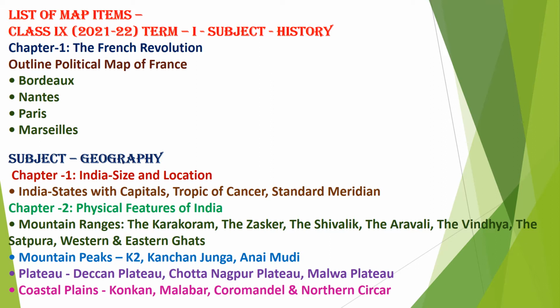From geography, chapter 1 will be India, Size and Location. From that, Indian states with capitals, Tropic of Cancer, standard meridians will be asked. You have to mark or locate these on the map. Then chapter 2, Physical Features of India: mountain ranges, the Karakoram, the Zaskar, the Shivalik, the Aravallis, the Vindhyas, the Satpuras, the Western and Eastern Ghats; mountain peaks, K2, Kanchenjunga and Anaimudi; plateaus, Deccan Plateau, Chota Nagpur Plateau and Malwa Plateau; and from coastal plains, Konkan, Malabar, Coromandel and Northern Circars. These will be asked, and you have to locate or identify these places with the help of the questions asked there.